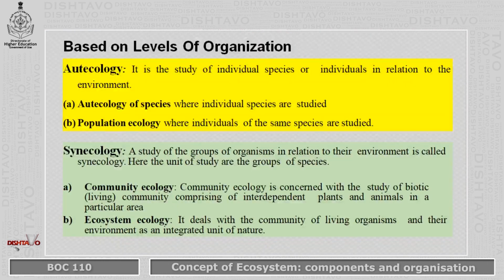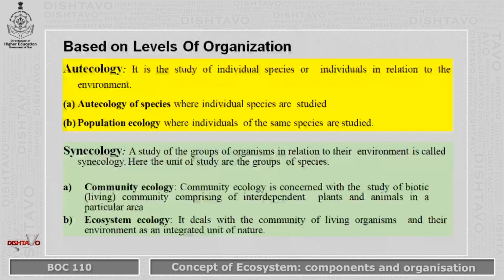So based on the levels of organization, we can divide ecology into autoecology, that is the study of individual species or individuals in relation to the environment. That can be as simple as autoecology of species, where individual species are studied.